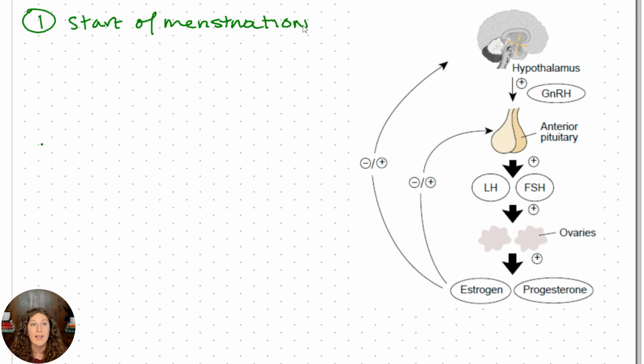This is where the uterine lining is shedding. All right, so we're breaking down the uterine lining. We have not fertilized our ovum, and so we don't have a zygote, and we're going to go ahead and go through menstruation. So what's happening here?